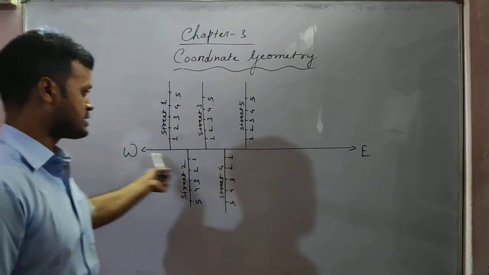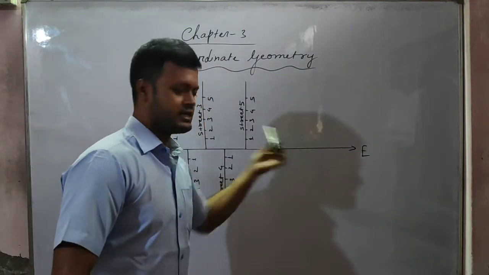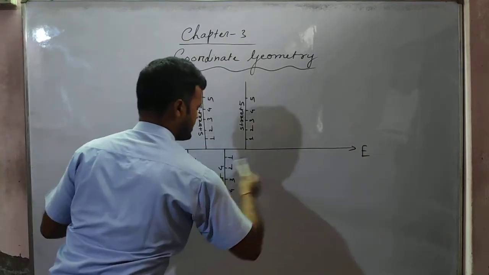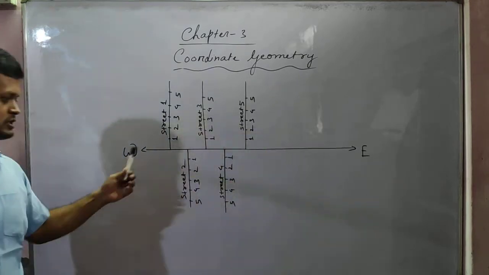The street is running from west to east. Or as you consider, east to west. If you are coming from that side, the street will be from east to west, and if you are going from this side, then it will be from west to east.